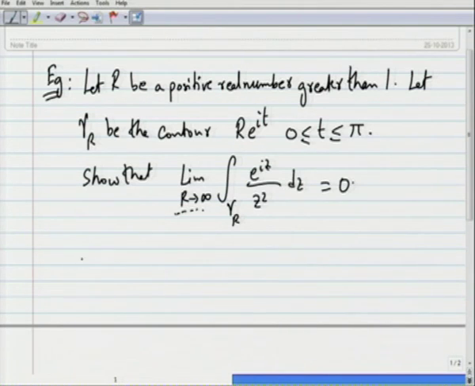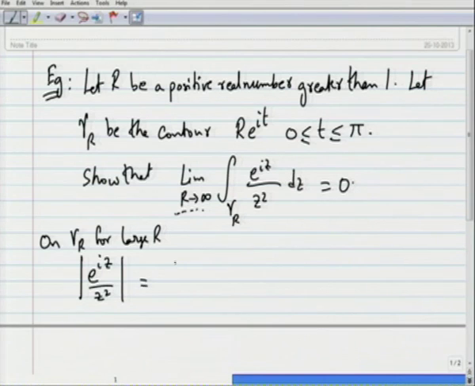So, let us look at the modulus of this function e power i z by z squared, on gamma R, for large R. This is equal to e power i times, well, the contour is R e power i t, the modulus of this, and then of course, the modulus of R e power i t squared will be R squared in the denominator.